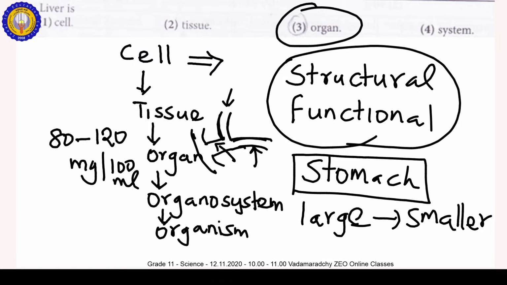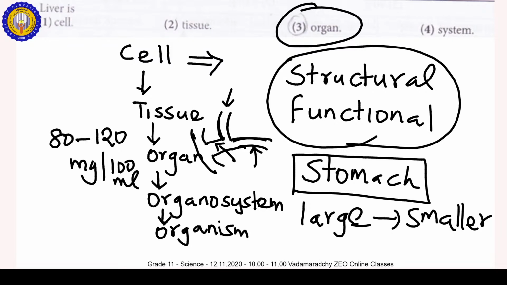The common duct releases the pancreatic juice and the bile in the duodenum.